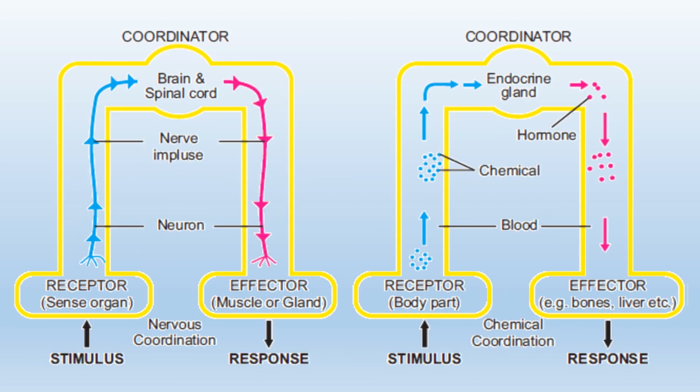So we have studied both the coordination systems, nervous coordination and chemical coordination. So this is a comparison, and you yourself can compare the two systems. The receptors, brain and spinal cord as the coordinator in nervous coordination, and the effectors are muscles or glands. And in case of chemical coordination, receptors are the body parts, the chemicals are released into the blood, the endocrine glands are the coordinators which affect either the bones, liver, or the target organs, and response is shown.